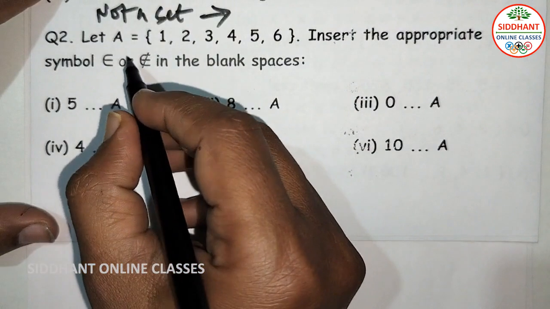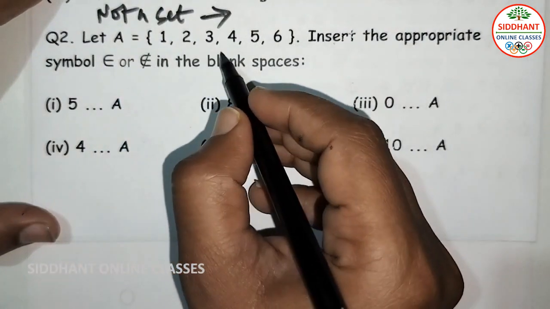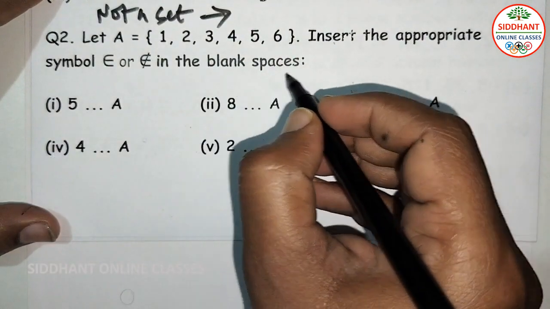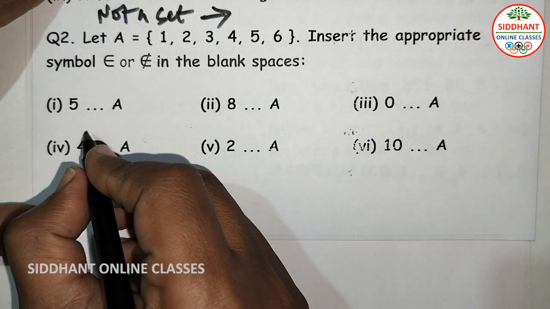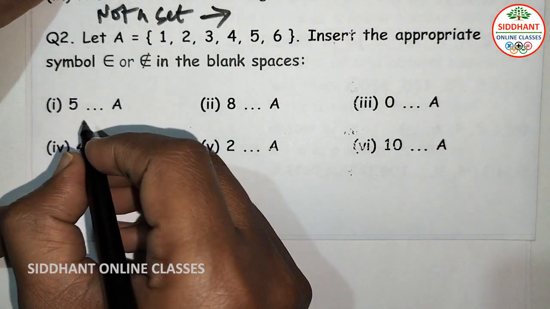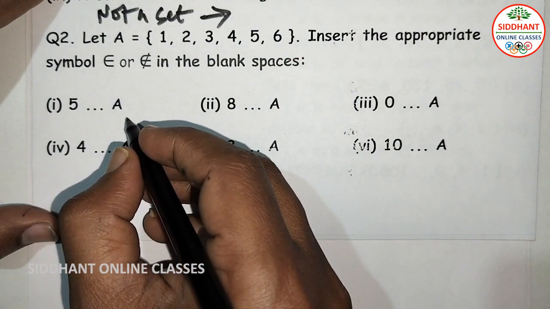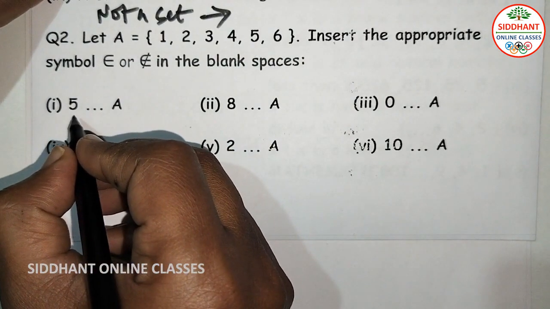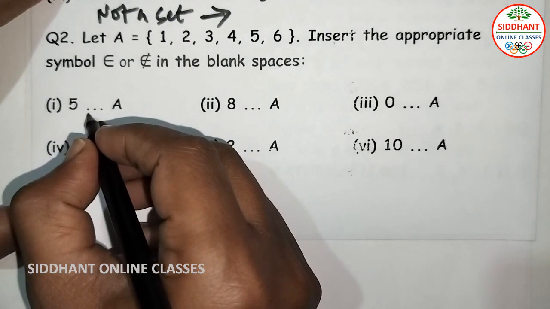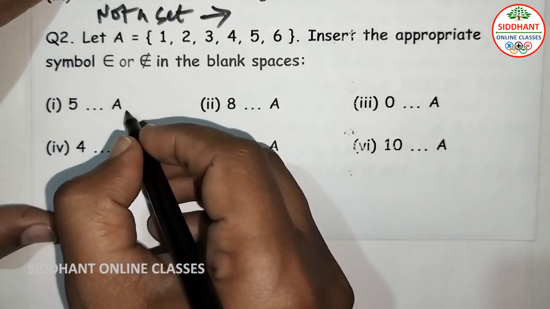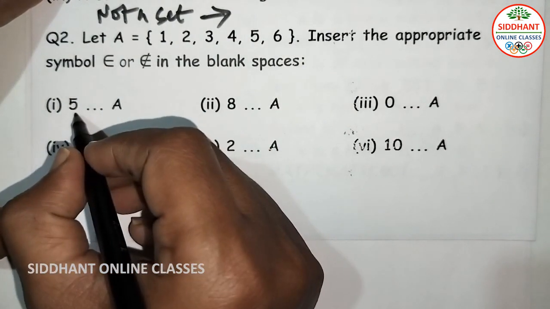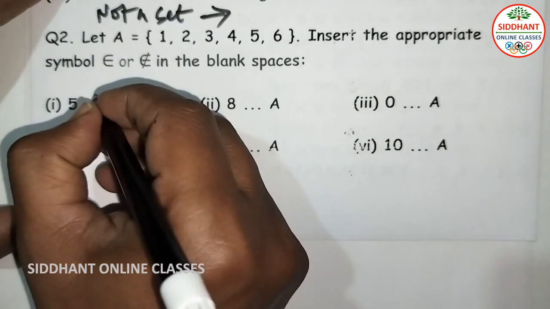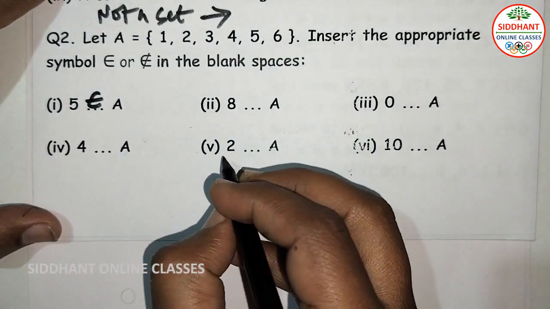Question number 2. Let A is equal to {1, 2, 3, 4, 5, 6}. Insert the appropriate symbol in the blank spaces. So here numbers are given and we have to tell whether these numbers are from set A or not. So first one, the number 5. We are going to check whether this 5 belongs to set A or not. So element 5 is there in set A here. So here we can say 5 belongs to A.